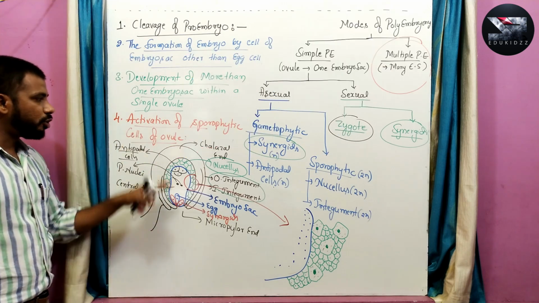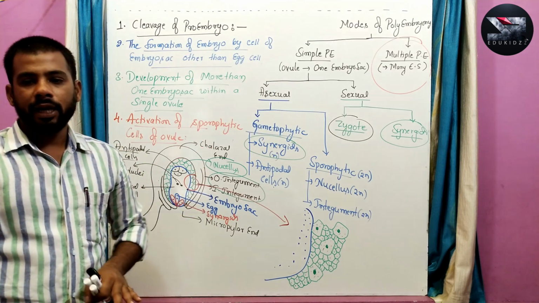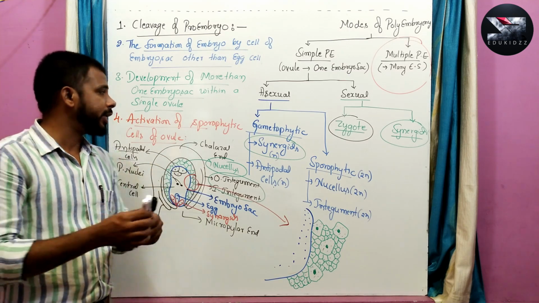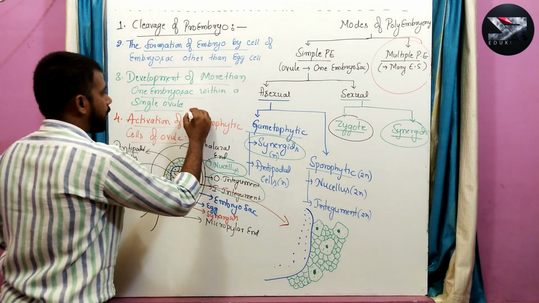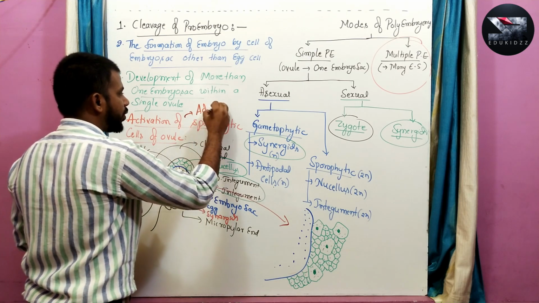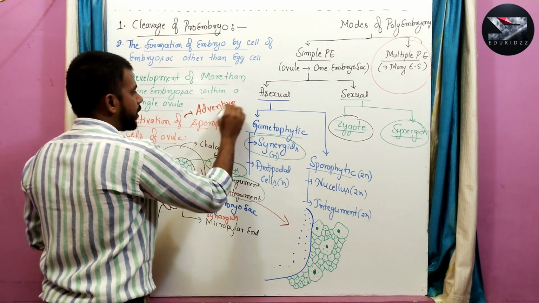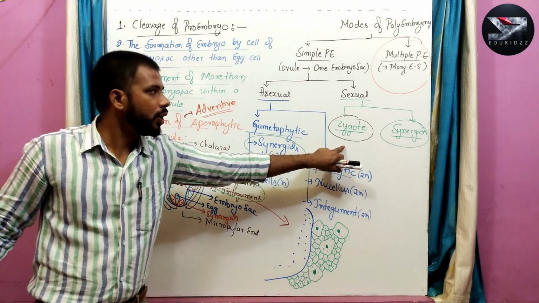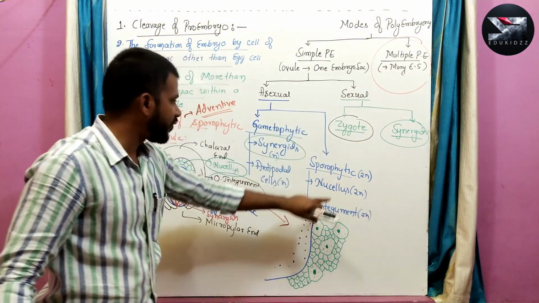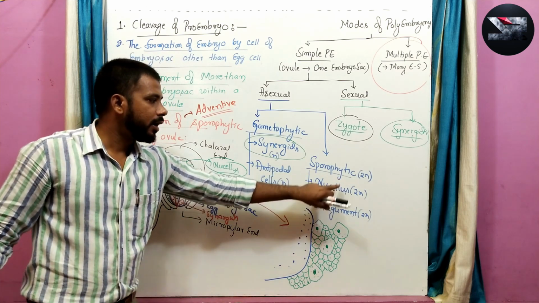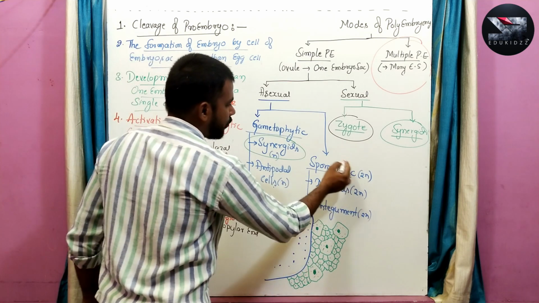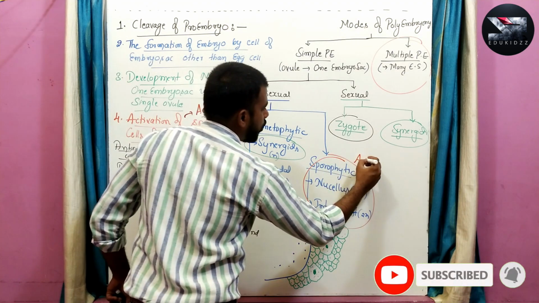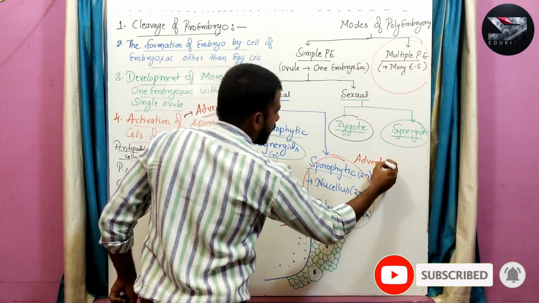This type of polyembryony is more common, and it is also said to be adventive polyembryony. Why? Because the adventitious tissue, the sporophytic tissue like nucellus and integument, is involved.